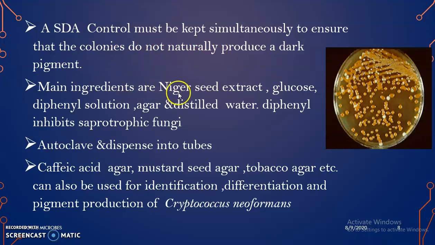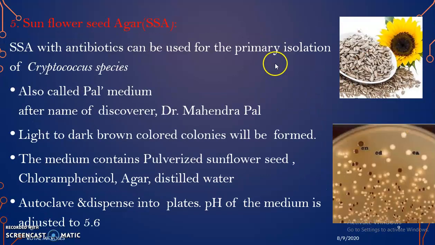The main ingredients are niger seed extract, glucose, diphenyl solution, agar and distilled water, and diphenyl inhibits the saprotrophic fungi. Autoclave and dispense into tubes, and other media which can be used are caffeic acid agar, mustard seed agar and tobacco agar for identification and differentiation, and also to study the pigment production by Cryptococcus neoformans. And these are the colonies formed in the medium.